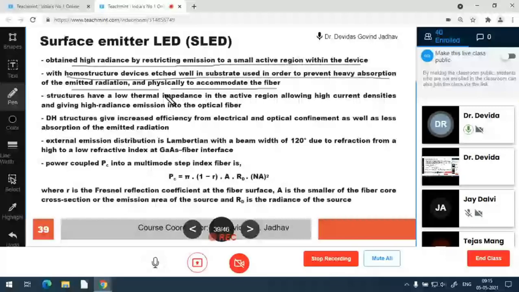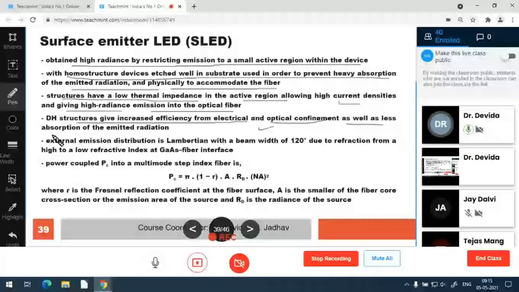The structure has a low thermal impedance in the active region. So the active region has a low thermal impedance to allow high current densities, and that gives high radiance into the fiber. The double heterojunction structure gives increased efficiency from electrical and optical confinement. So the electrical and optical confinement increases the radiance. The double heterojunction structure does that. So this makes for less absorption of the emitted radiation.